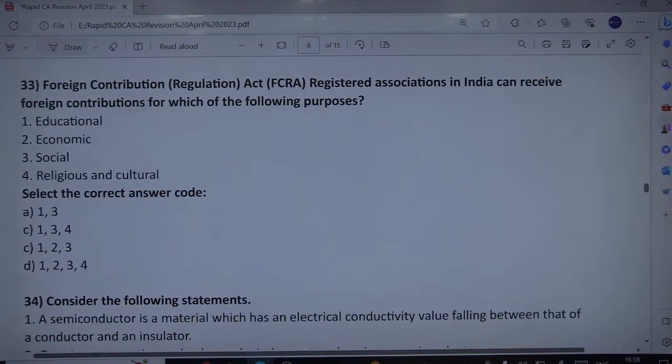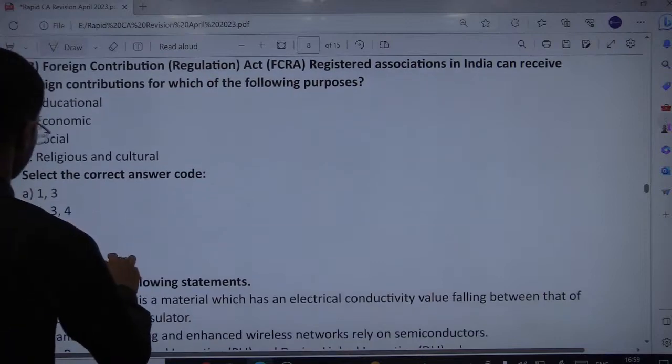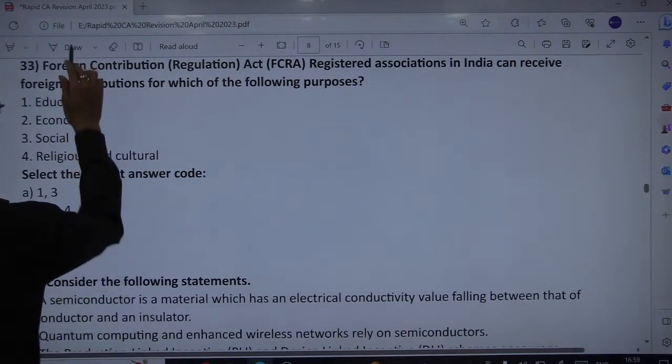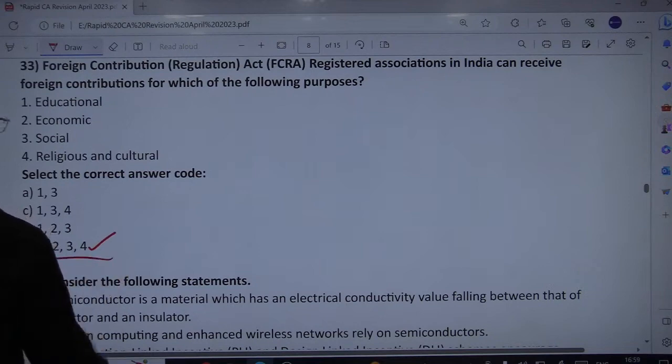So FERA or FCRA, that is the Foreign Contribution Regulation Act, a registered association in India can receive foreign contributions for which of the following purposes? Okay. So under FCRA 2010 and amendments in even 2022, a registered association can receive foreign contributions for social, educational, economic and even religious and cultural purposes. Fine. So all of them seem to be correct here.